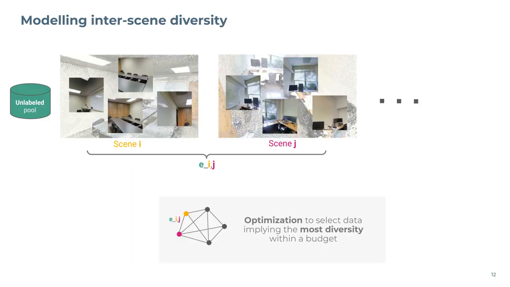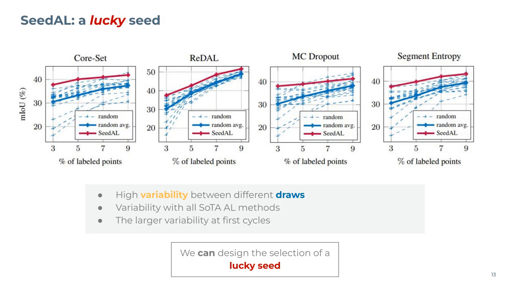After calculating the final pairwise diversity metric between all scenes, we create a fully connected graph. In this graph, the vertices are the scenes and the edge weights are the pairwise diversity metrics between the scenes. Next, we solve the optimization problem to select the scenes which have the highest pairwise diversity values within the given budget. When seeds are selected by our method, SeedAL, active learning methods perform better or comparable to the luckiest random seed performance.